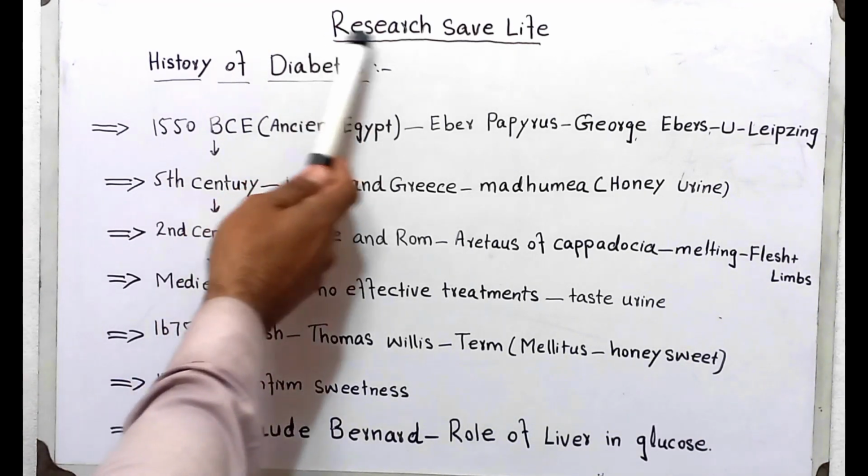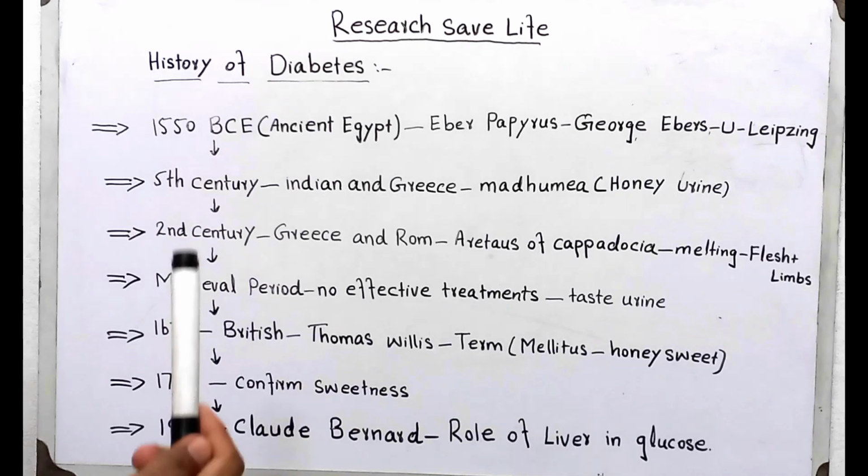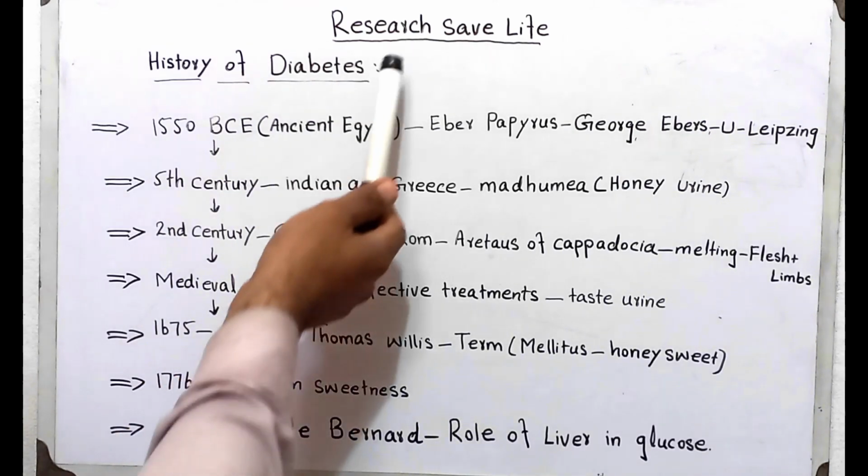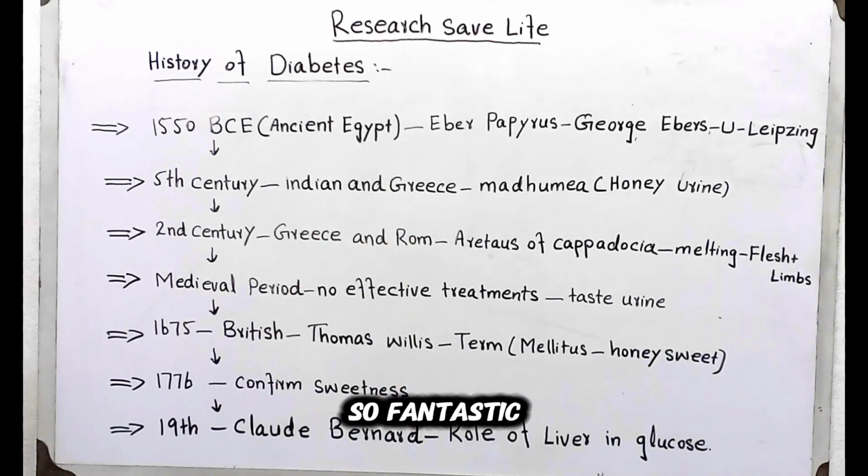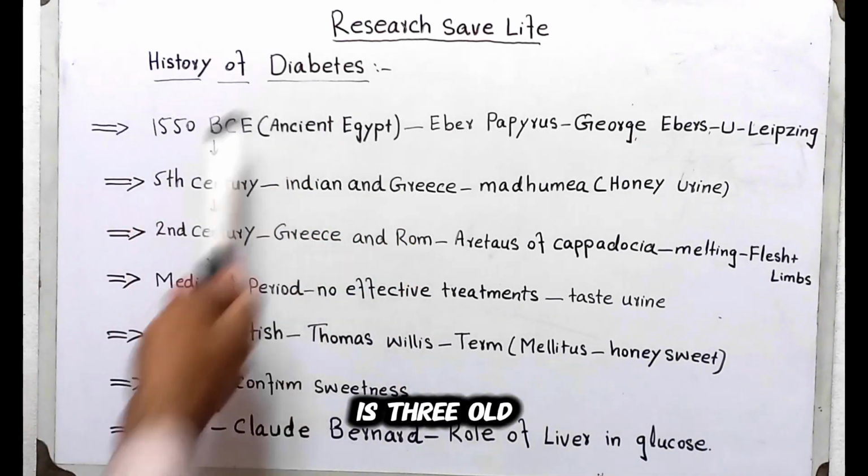We are going to discuss how research saves lives, how research affects our life, how it becomes innovative and so interesting, so fantastic. For example, the history of diabetes.